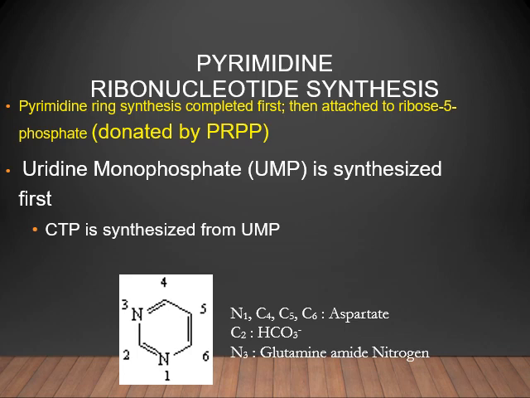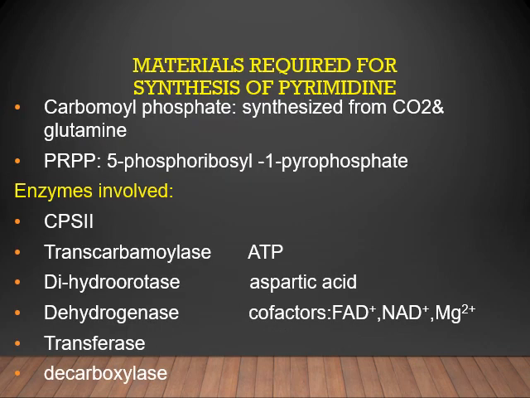What is PRPP? Phosphoribosyl pyrophosphate. UMP, uridine monophosphate, is the first pyrimidine nucleotide synthesized, and CTP will be synthesized from UMP. Once again, how the carbon and nitrogen atoms are contributed will be discussed under de novo biosynthesis of pyrimidine nucleotides.